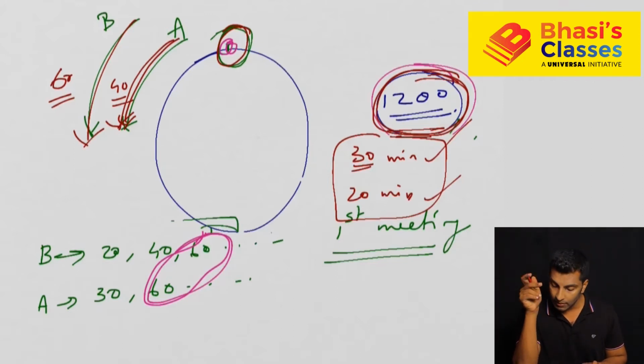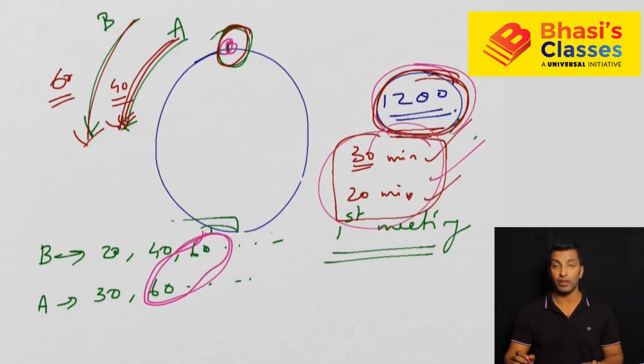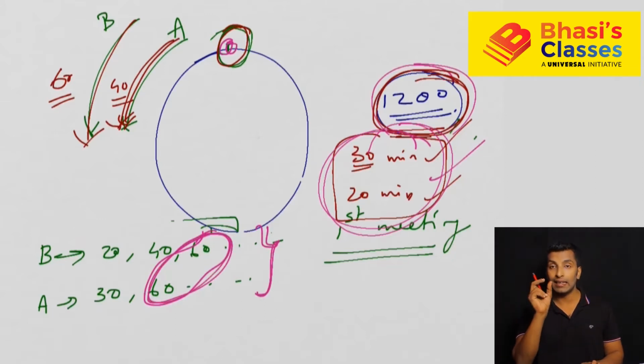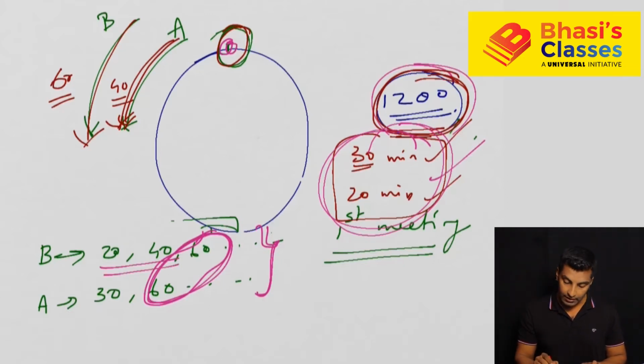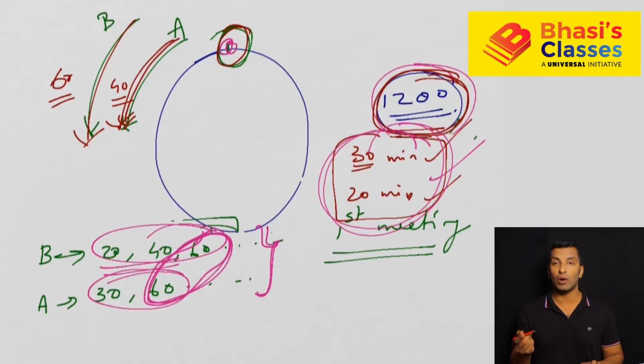How can you solve this? You just see this and take the LCM here. That's what you need to do. Otherwise you need to do it manually like this. So the first time they meet at the starting point is at the 60th minute. But obviously the distance covered is different because the speed is different. The first person is covering 3 rounds, the second person is covering 2 rounds only.